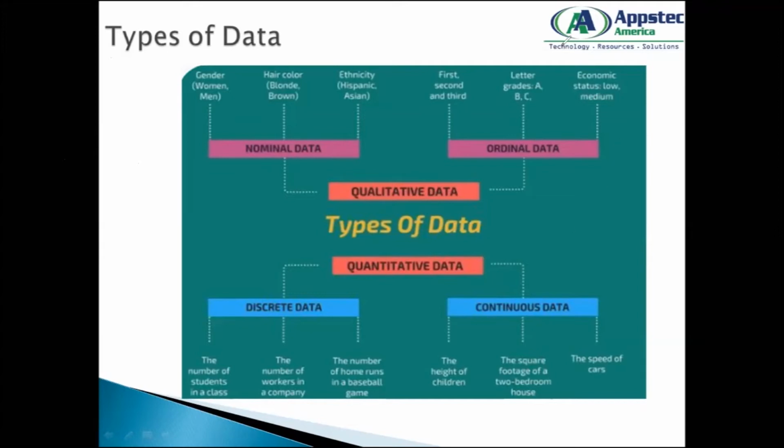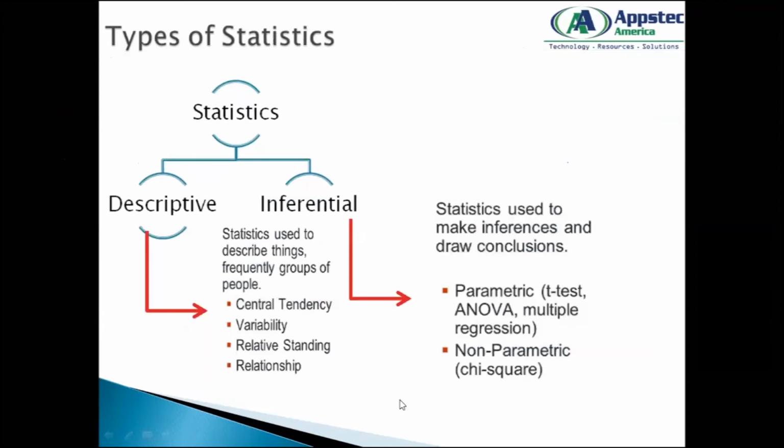Okay, so now let me quickly go to the next one. This is again very, very important. Now we're going to learn about different types of statistics. So what are the different types of statistics? We have learned what statistics is, correct? But we need to know what types these statistics can be divided into. So statistics can be widely divided into two. One is called descriptive statistics, another is called inferential statistics.